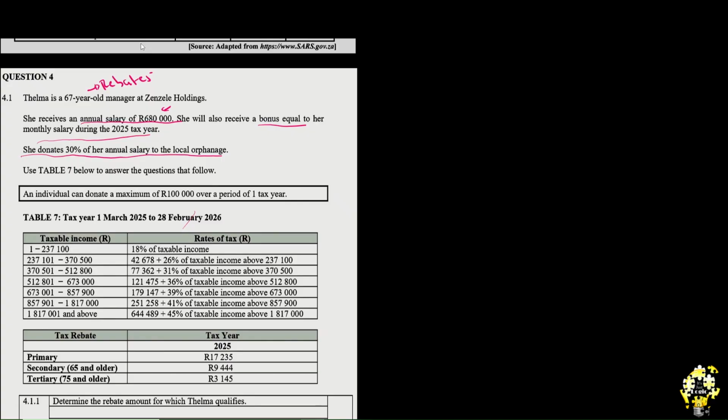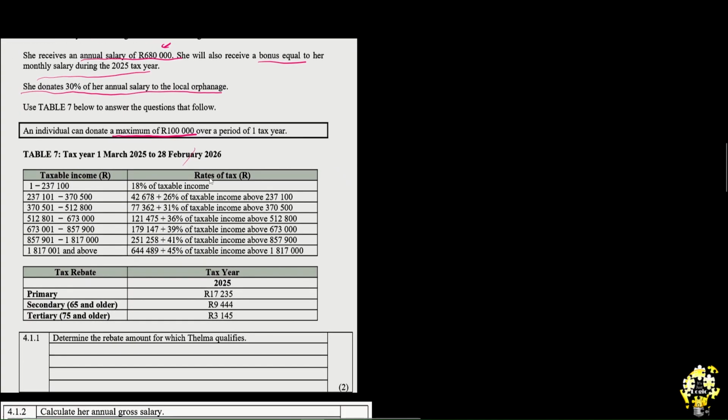But let's go to the calculation so we can see. This is what I was talking about in the first lesson. An individual can donate a maximum of 100,000 over a period of 1 year, meaning their donation must not be above 100,000 in a given year. So let's go and look at the questions. The first question says: determine the rebate amount for which Thelma qualifies.